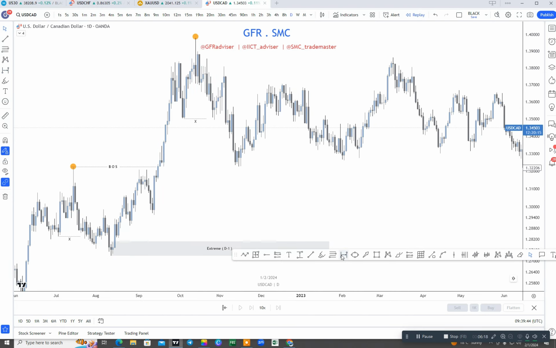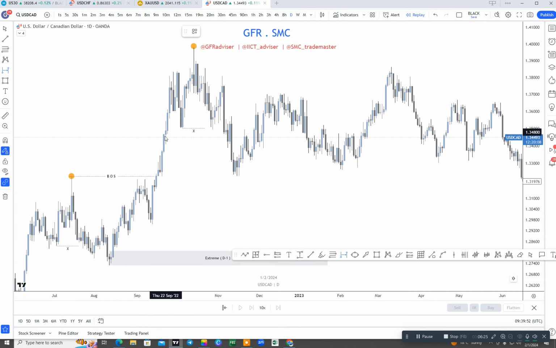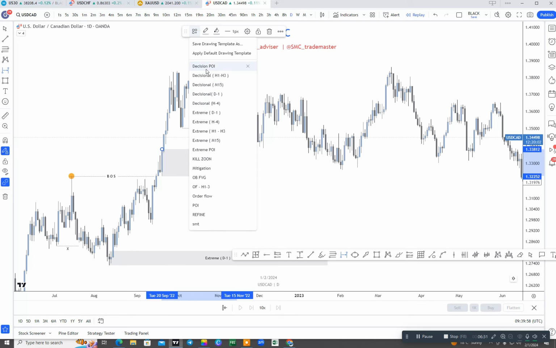So it was our extreme level. After that, we were looking for our decisional level. Here was our decisional OB. You can see here it was our decisional OB. Why was this our decisional OB?